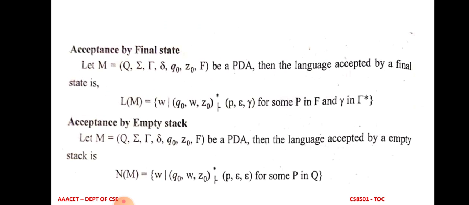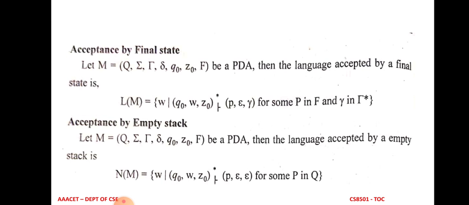You can clearly see that acceptance by final state is L of M equals q0 comma w comma Z0 turnstile p comma epsilon comma gamma. Here q0 is the current state or any intermediate state. It is replaced by p, which may be the next state. The input string is indicated by w, and Z0 is the top of the stack. Z0 is replaced by another stack string, gamma, which means the stack has some elements. That concept is known as acceptance by final state.